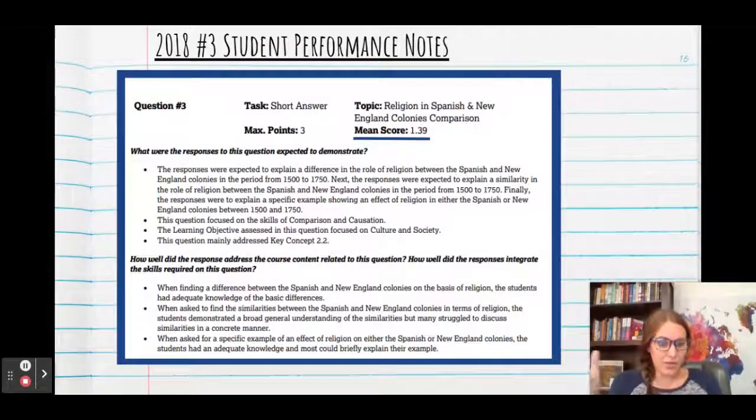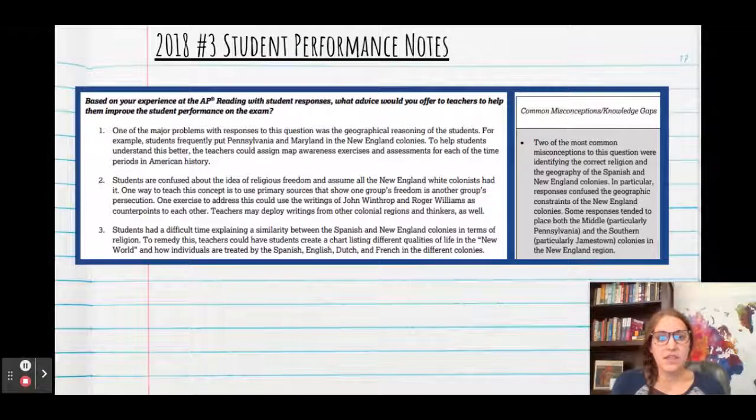So overall, how did students do on this question? There was an average score of 1.39 out of 3 points. So not super high here, but also not the lowest short answer question ever. And here the College Board then described what students were supposed to do and what content it addressed. So you can see that it's talking about the skills of causation and comparison, and students were to describe those aspects with the question.